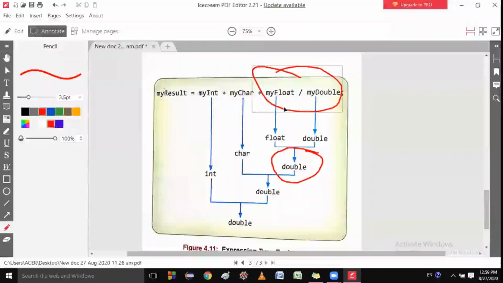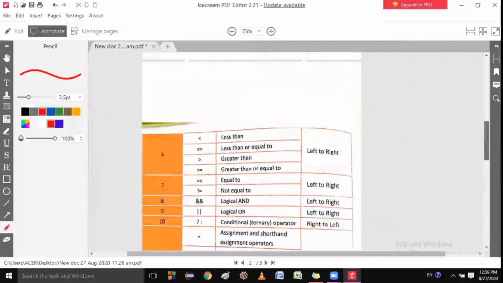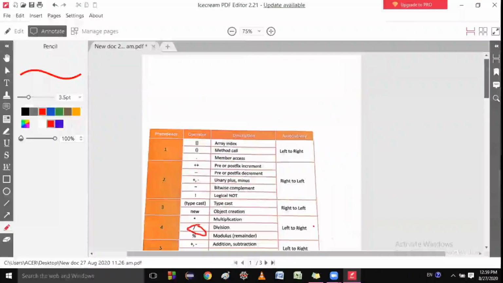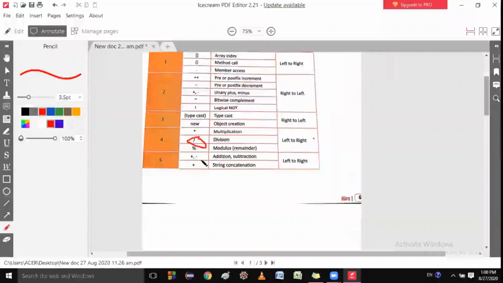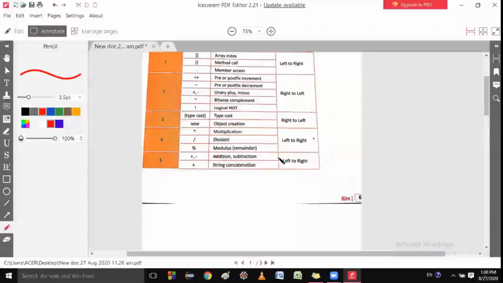There are two plus, and I said to you that if you get the same type of operator, then the associativity of the plus operator is from left to right. Can you see this? Left to right.